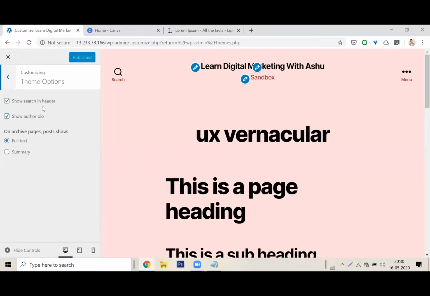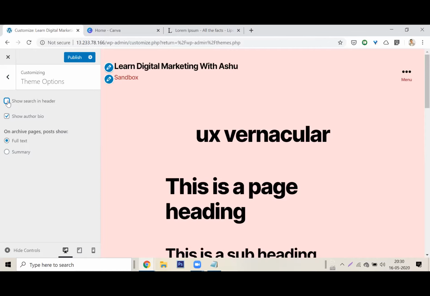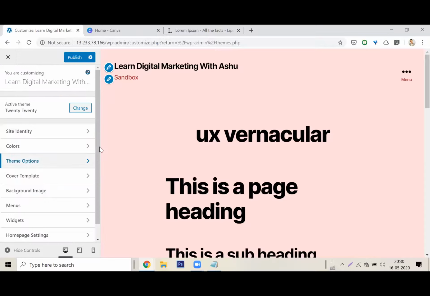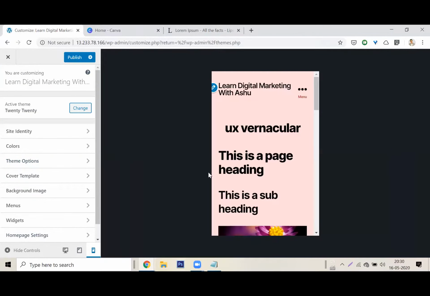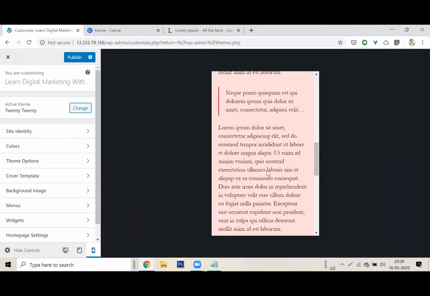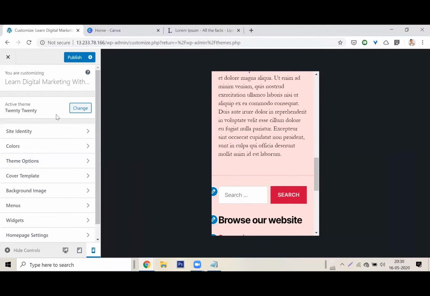Do I need to show search in the header? Look at this. There is a search bar in the header. Should I show the search bar in the header? No, I don't want the search bar in the header. The search bar is already there in the footer, right? Something I changed. Oh, wait, I can also make a preview of a mobile here. See, I did a preview. So now there is no search bar in the header. There's a search bar in the footer, obviously.